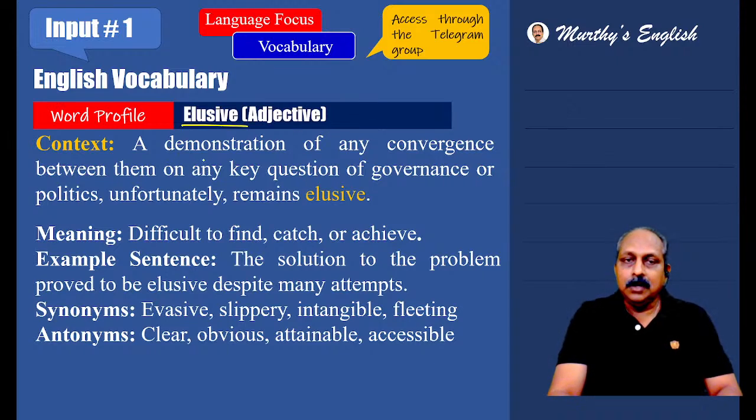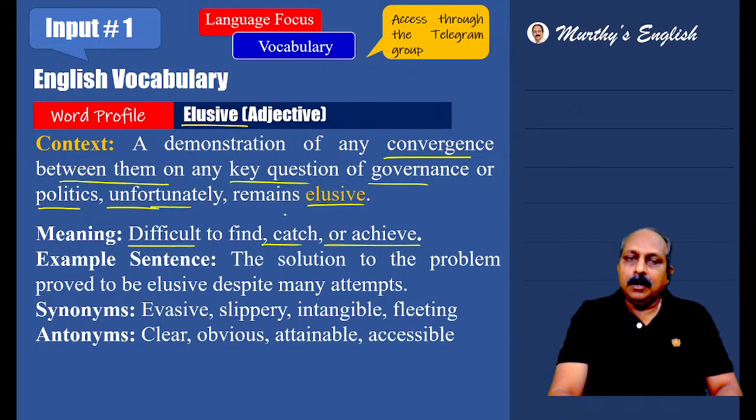Let us look at the context. A demonstration of any convergence between them on any key question of governance or politics unfortunately remains elusive. Here we have the word unfortunately, something negative. Remains elusive means unfortunately remains difficult, a negative context, a negative word you have to think of. Meaning: difficult to find, catch, or achieve. Simple, achieve. Usually we use elusive with success, to achieve success. Example: the solution to the problem proved to be elusive despite many attempts.